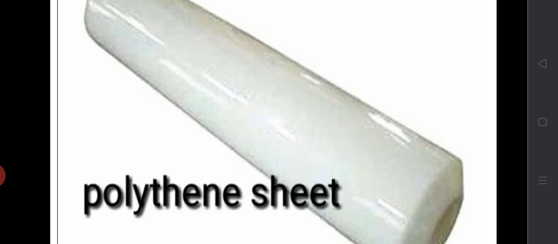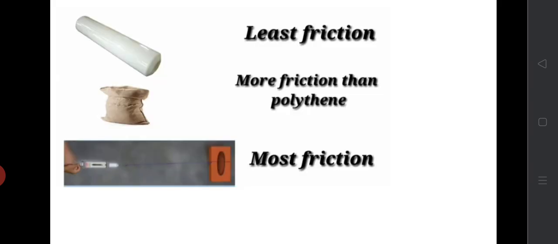Now wrap a piece of polythene around the brick and repeat the activity. Repeat this activity by wrapping a piece of jute bag around the brick. We can see that the spring balance shows more reading when the brick was on the floor, and it shows the least reading when the brick is wrapped with polythene bag.